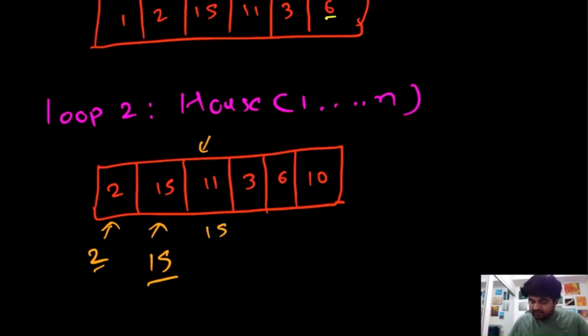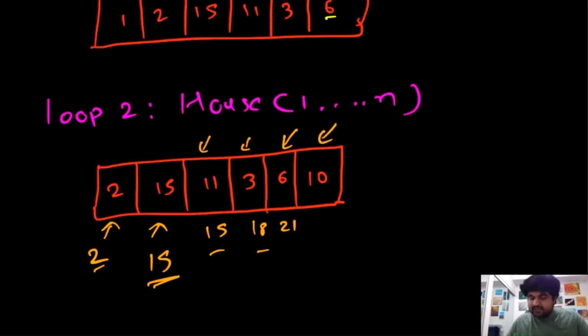Now at this position number 3, we can either do 15 plus 3 or compare it with 15. So 15 plus 3 is 18. So we are going to keep 18 over here. Now at this position, we consider these two values. So either we do 15 plus 6, which is 21, or we check with 18. So 21 is greater. So of course we are going to keep this one.